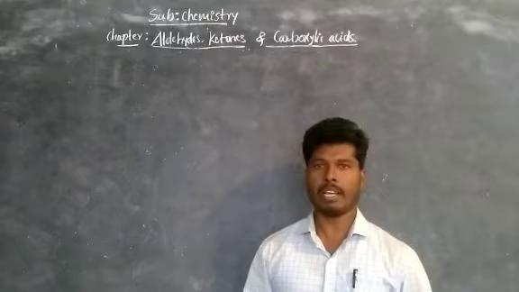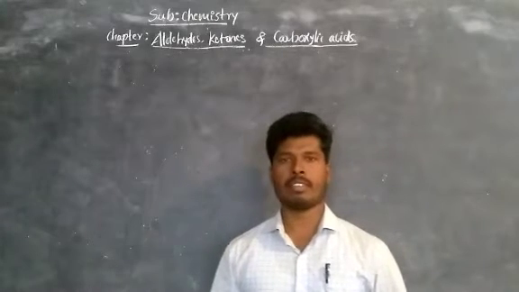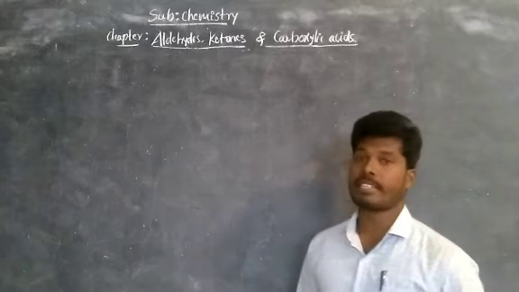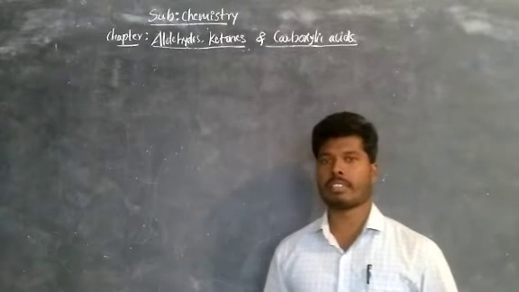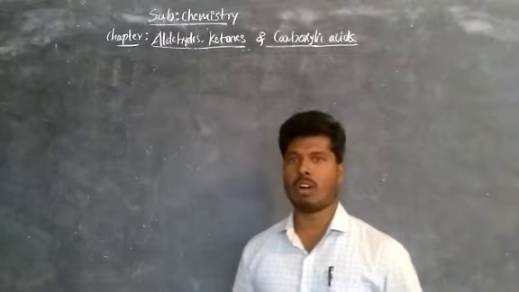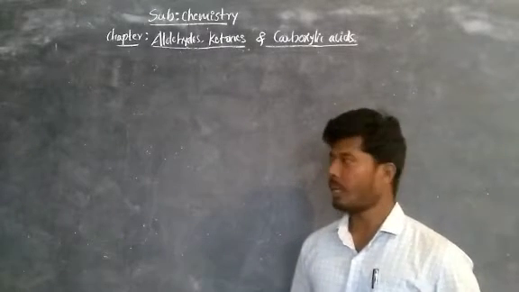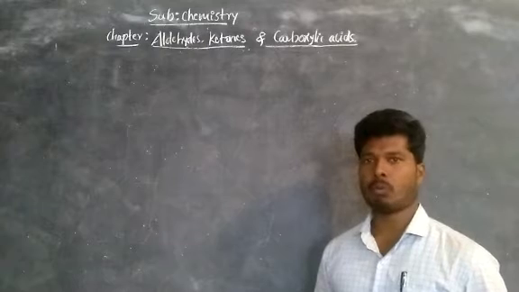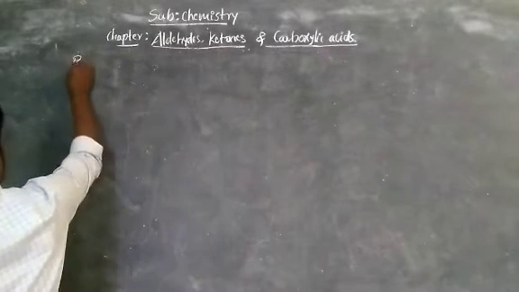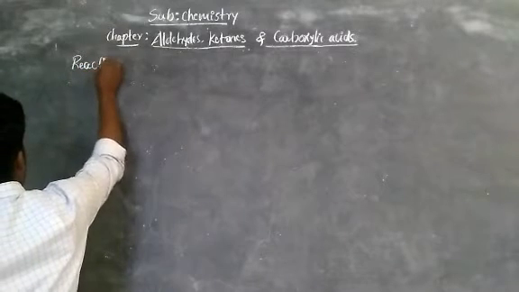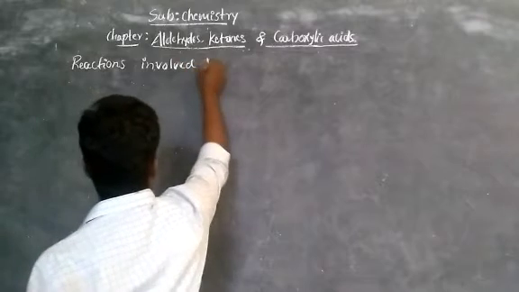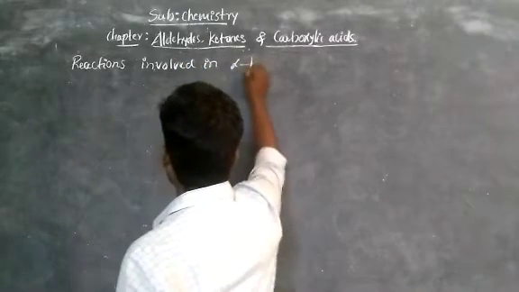Welcome to chemistry class. In the previous classes, we learned the physical and chemical properties of aldehydes and ketones. Now, in this class, we are going to study some special reactions of aldehydes and ketones. The first one is reactions involving alpha hydrogens.